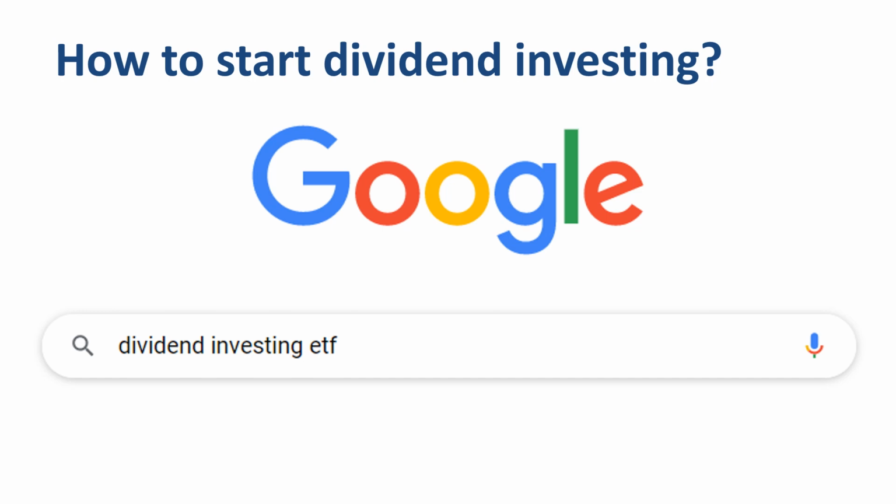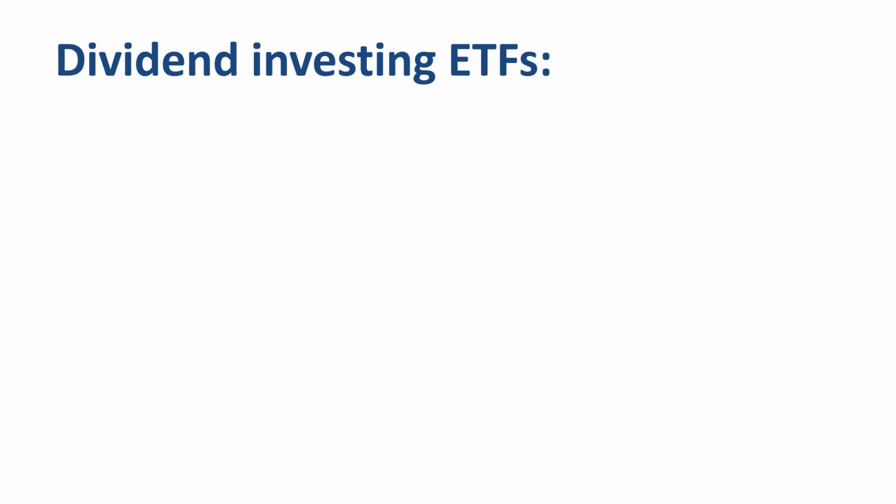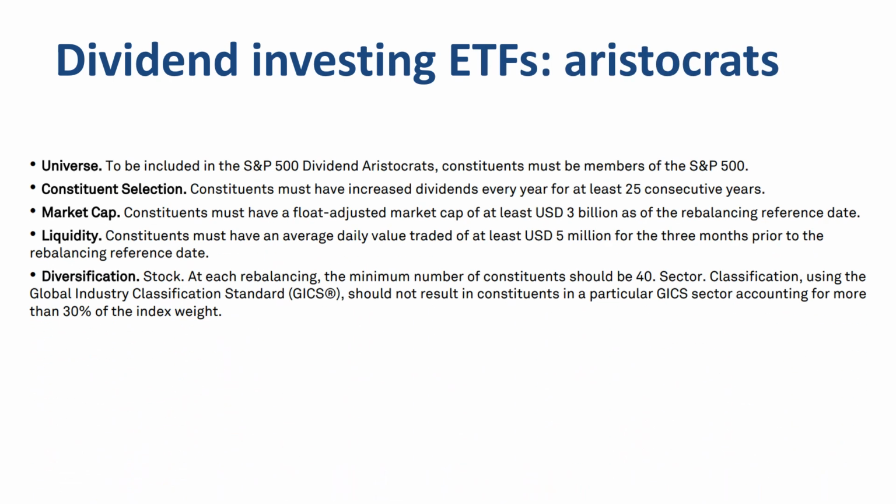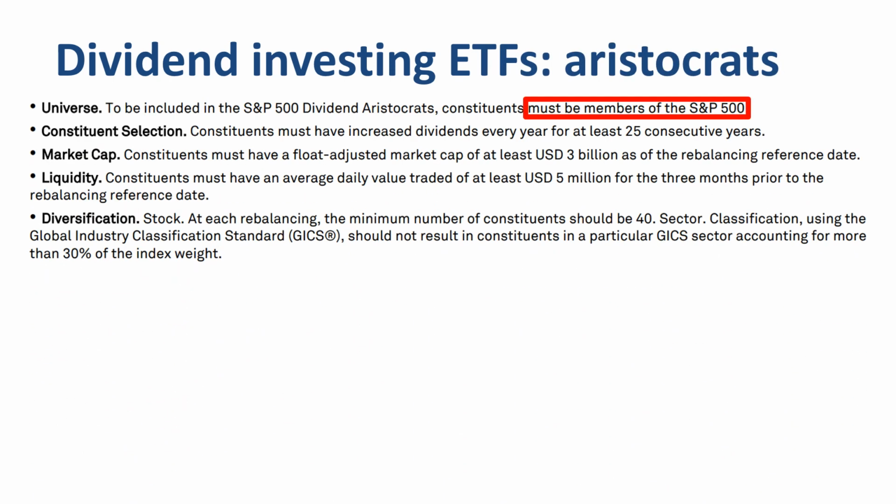When researching dividend investing ETFs, you might come across the S&P 500 Dividend Aristocrats. These are companies that are a member of the S&P 500 index, a stock market index tracking the performance of 500 large companies listed on stock exchanges in the United States. These are also companies that have increased dividends every year for at least 25 consecutive years.